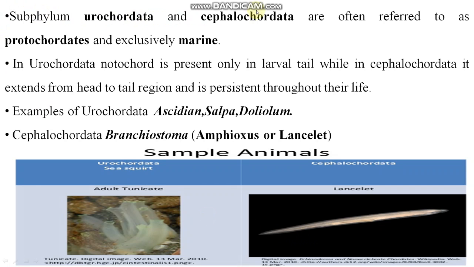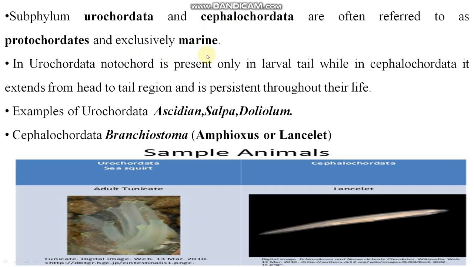Subphylum Urochordata and Cephalochordata are often referred to as protochordates, right? Proto means what? Previous, right? Just before chordates, so protochordates. You can say remnant part, or chordates just started from here. That's why this is divided. It keeps in the Urochordata and Cephalochordata.